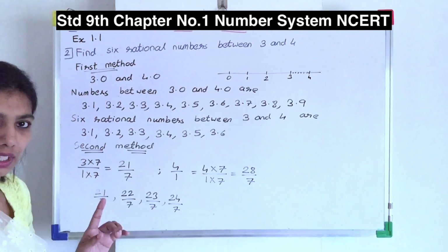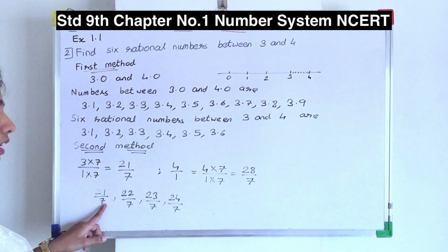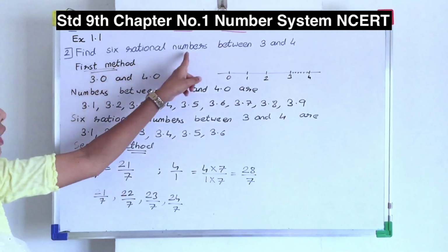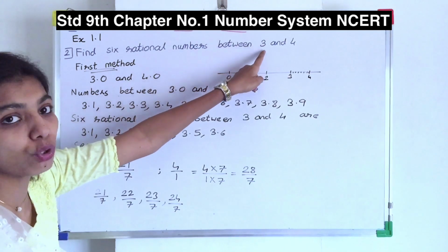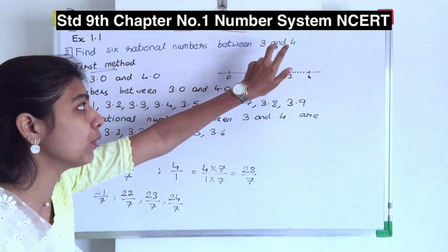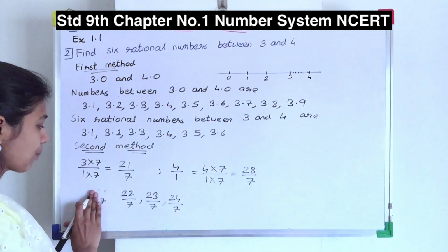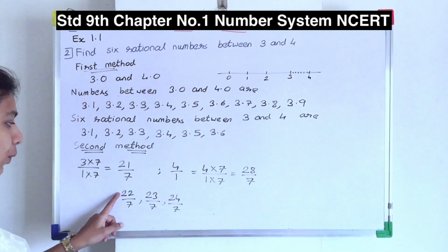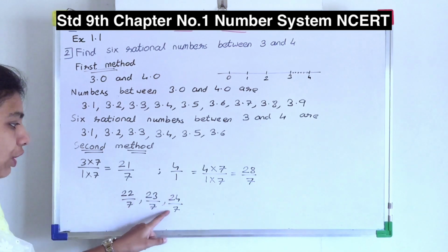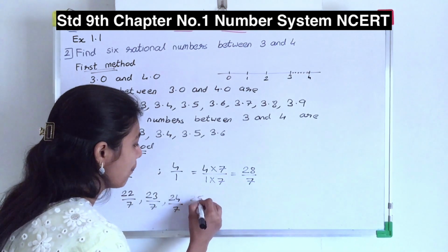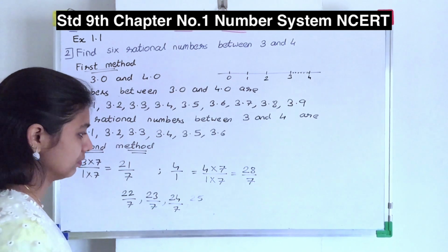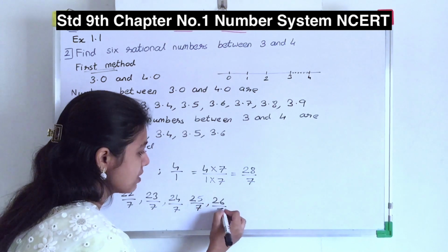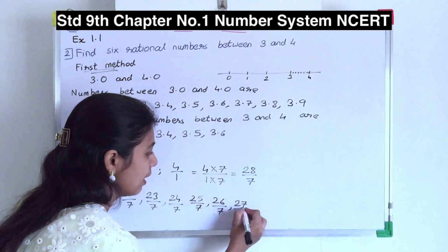Okay. Now, one more thing. You can't take 21 upon 7. Why? Because if you divide, 21 divided by 7 will give you 3. And what have they told you? Numbers between. I don't want 3 and 4. I want the numbers between 3 and 4. So, I am not supposed to write 21 upon 7 and 28 upon 7. So, I will write 22 upon 7, 23 upon 7, 24 upon 7, 25 upon 7, 26 upon 7, 27 upon 7.